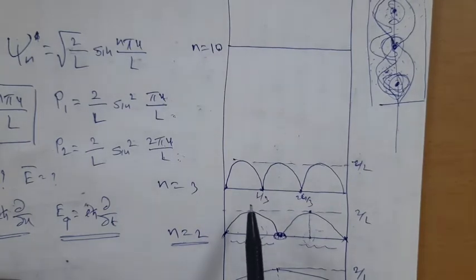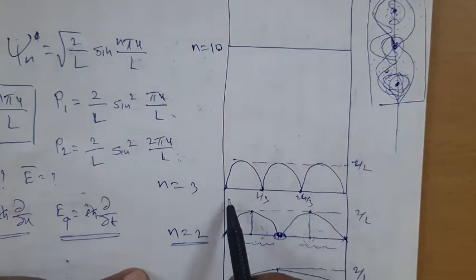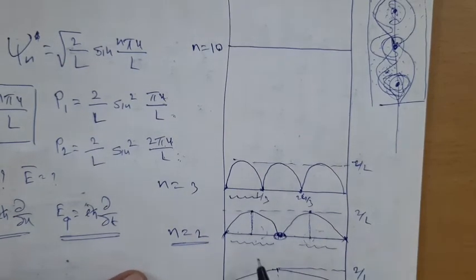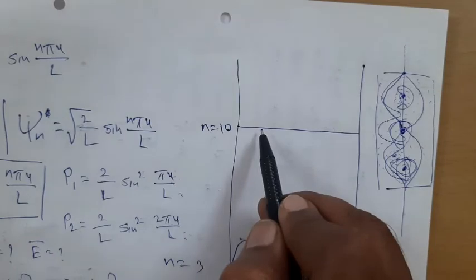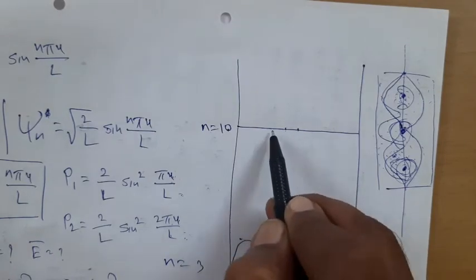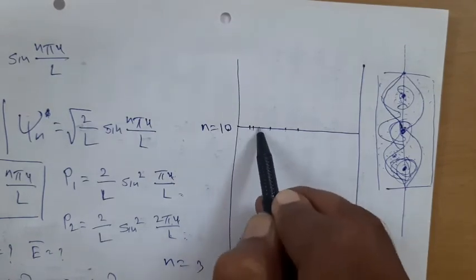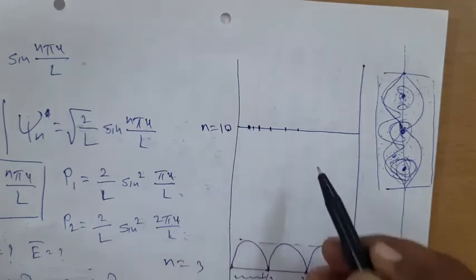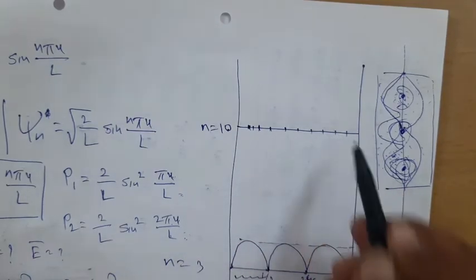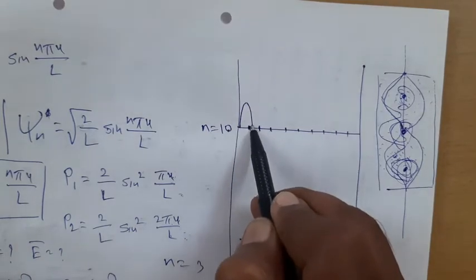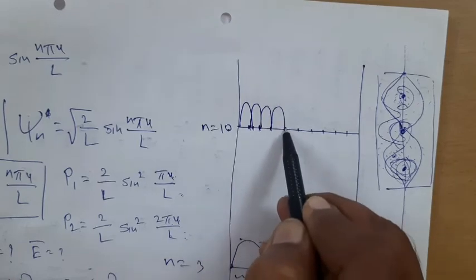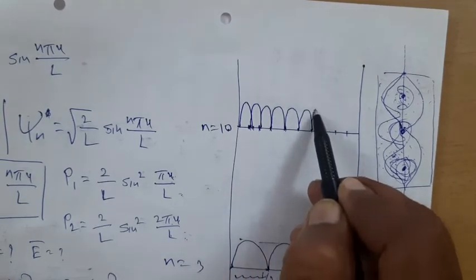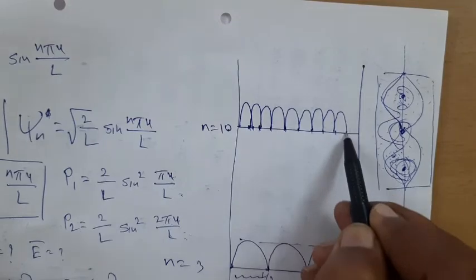That means now the region is quantized with a quantization of L by 3. Here the region was quantized with a quantization of L by 2 and so on. And now suppose I think about 10 probability zones, or n is equal to, say for example, 10, then what will be the situation? Then the situation is interesting. There will be 10 probability peaks. Therefore 1, 2, 3, 4, 5, 6, 7, 8, 9 and 10.